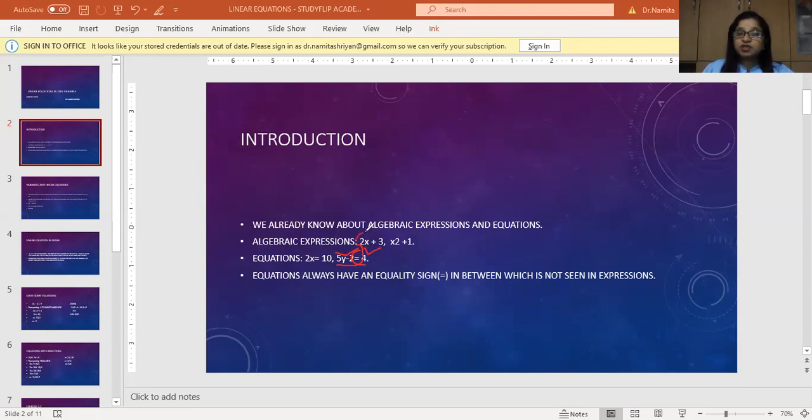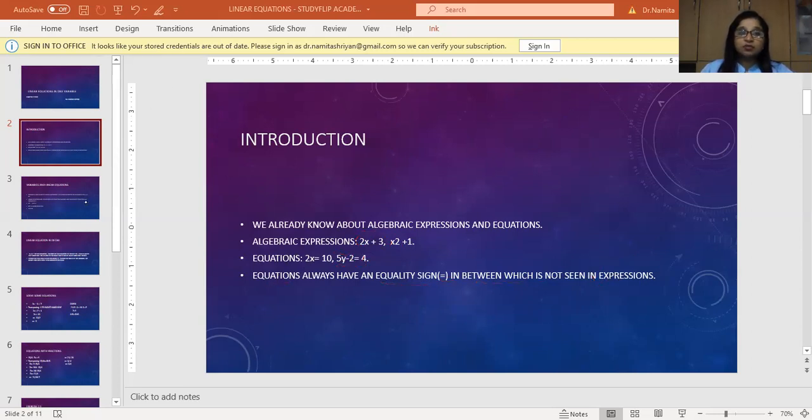In an algebraic expression, there is no equality sign in between. Equations always have an equal to sign, which is not seen in expressions. So algebraic expressions and equations have this difference.